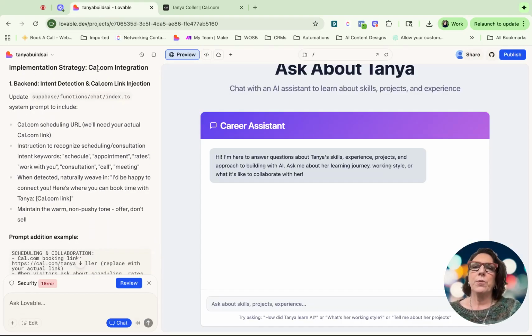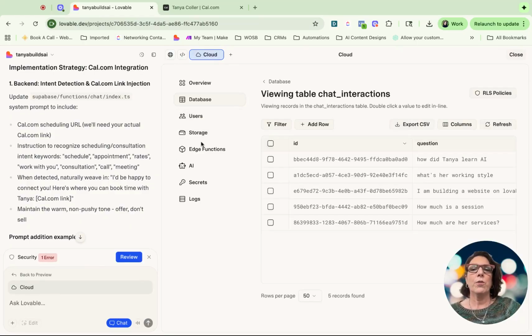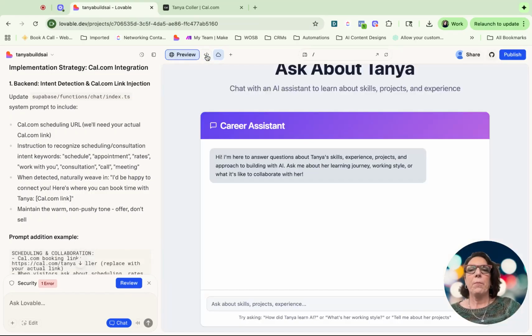So what is it going to do? This is what I also love. It's now teaching us a little bit about engineering basics, right? So it's going to tell me, okay, in the back end, and again, the back end is this cloud, right? It has your database, it has your users, it has your storage, it has edge functions. That's the back end. What they're going to do is they're going to update, it's called Supabase Functions Chat Index. So this actually is telling me where it's going to update. And I could go into the code and find that exact file.